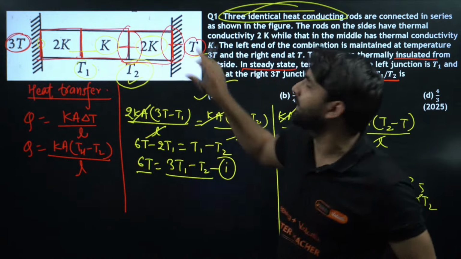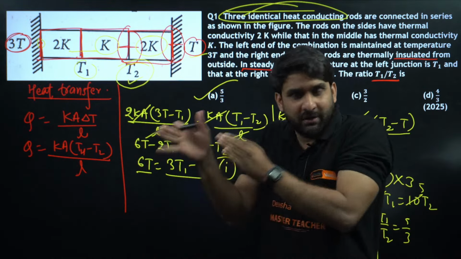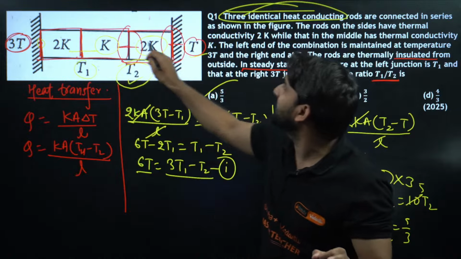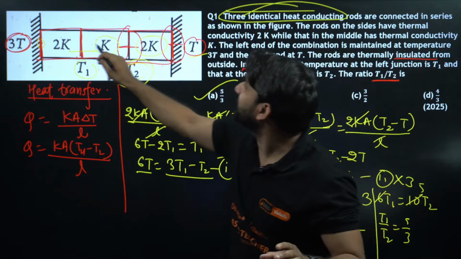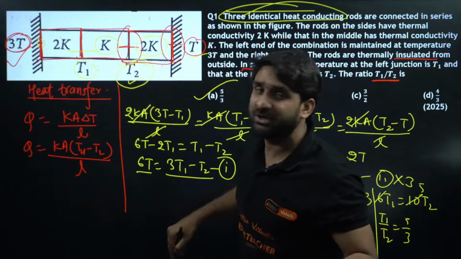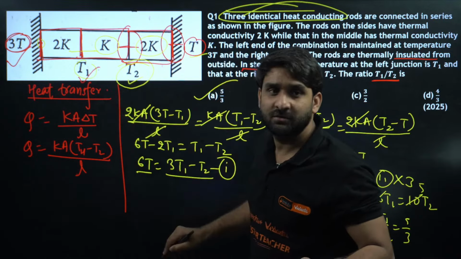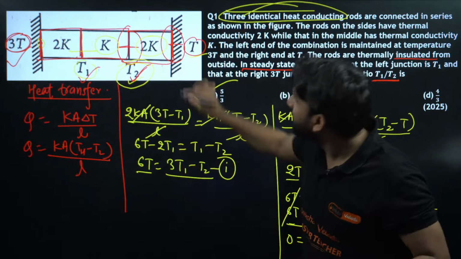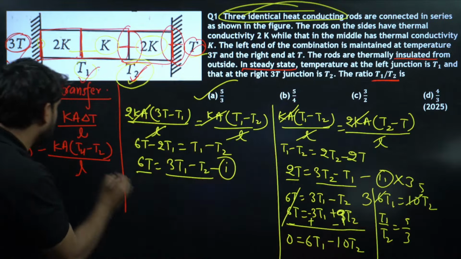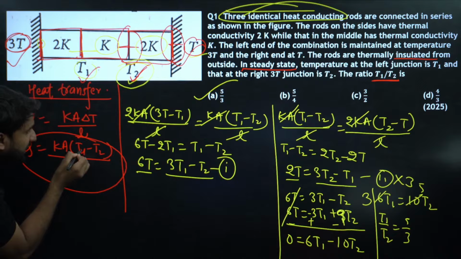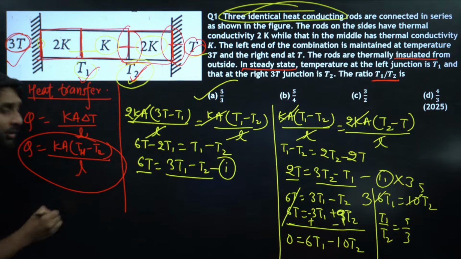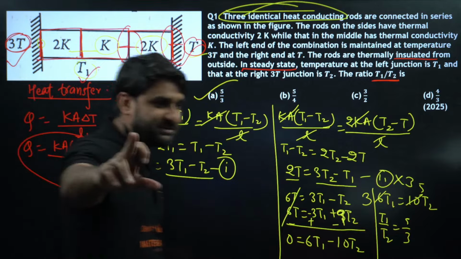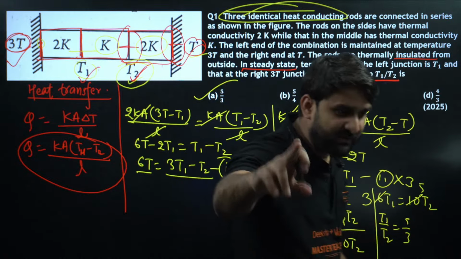The heat will transfer from here to here. Heat transfer from higher to lower temperature, you know. So if this is having higher temperature, heat will transfer from this to this. And if the heat is transferring from this to this, it means it is at higher temperature comparatively to this, and it is at higher temperature comparatively to this. Simple. And we have just applied this formula. Here in this formula, delta T is equal to T higher minus T lower. So when the heat transfers between two positions, two spots, we generally use this formula. I hope this is clear to you all.